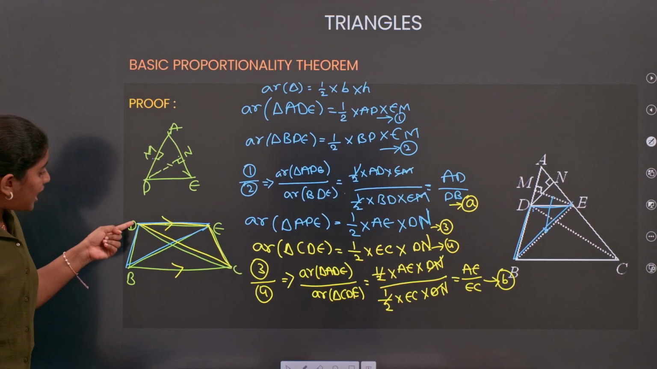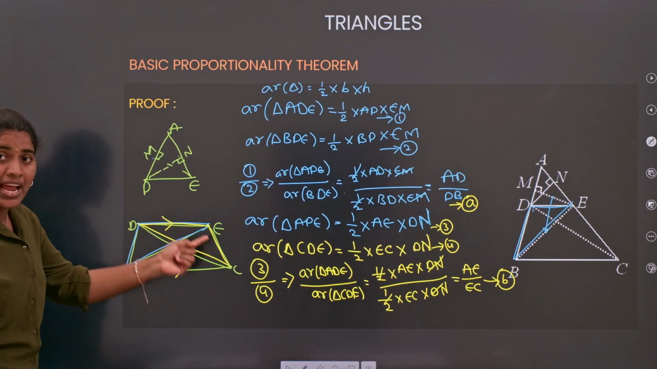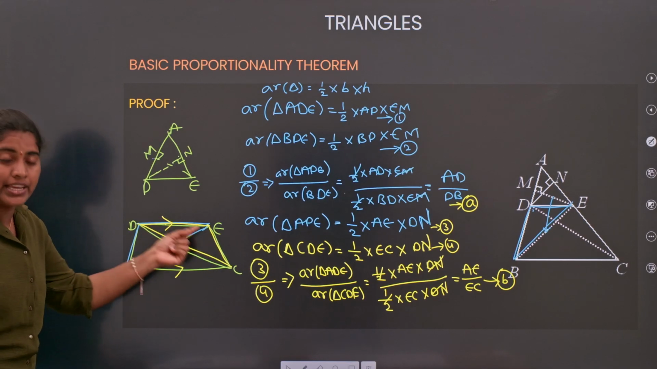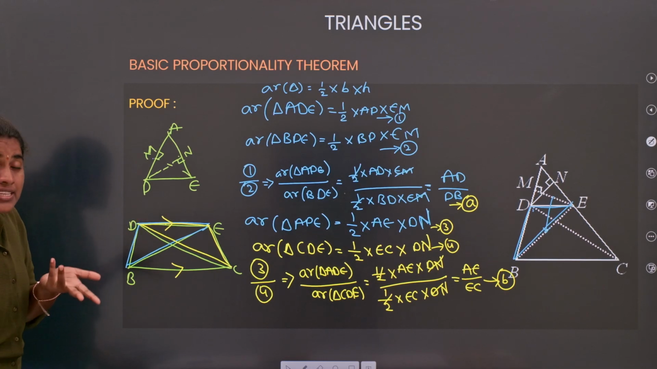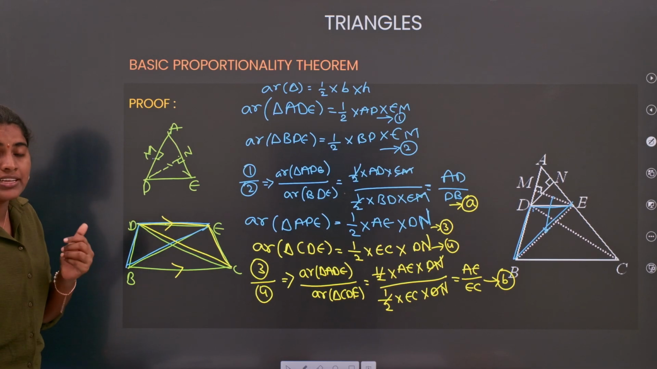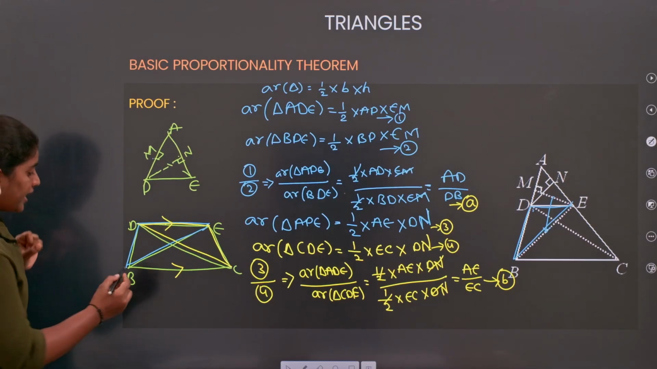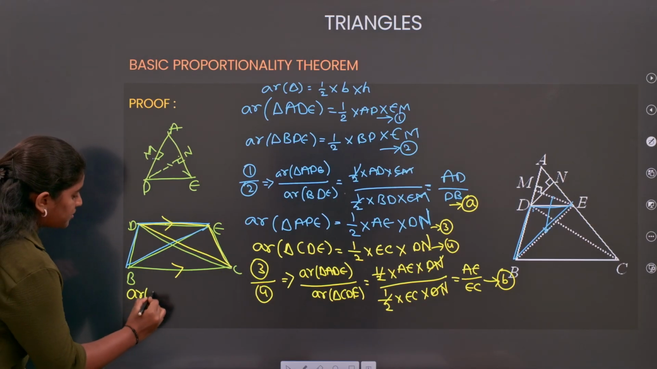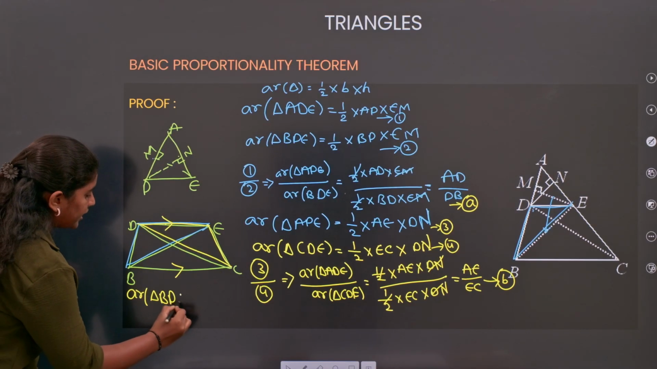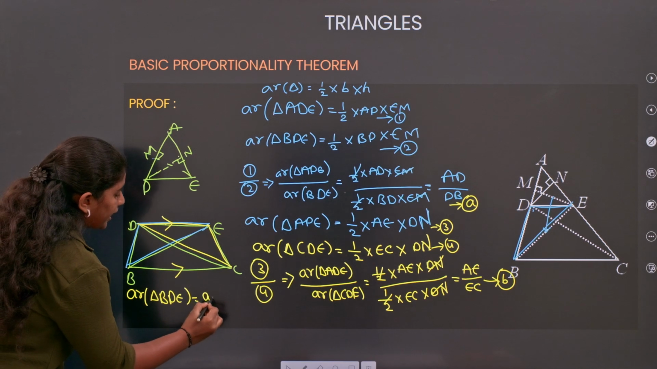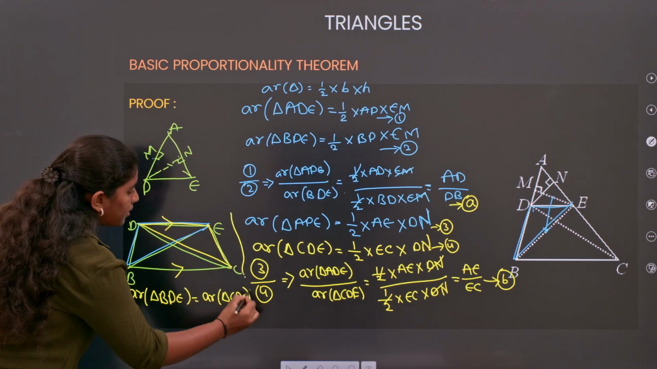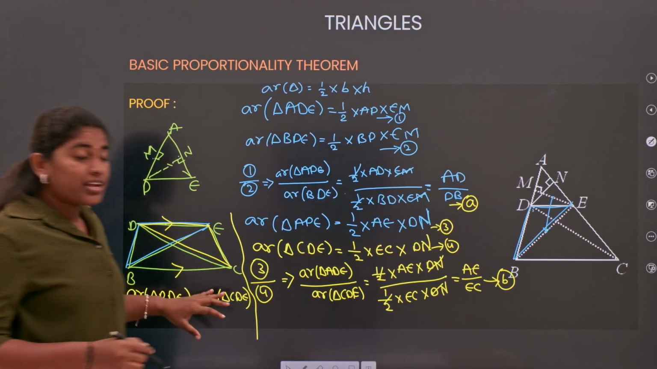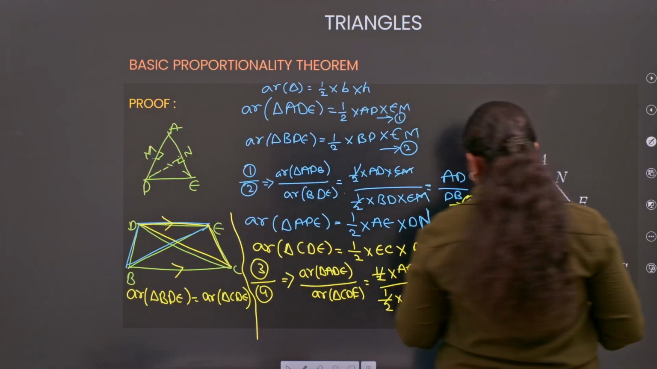Now, the triangle BDE and the triangle CDE are between the same parallel lines. So what can we say about the area of triangles between the same parallel lines? Area of triangle BDE is equal to area of triangle CDE. Clear about this? Now, how can we use this concept here?